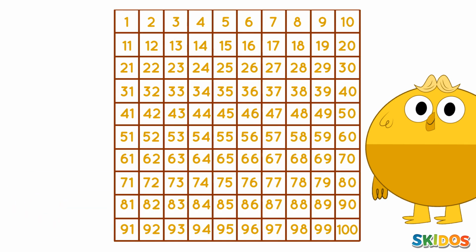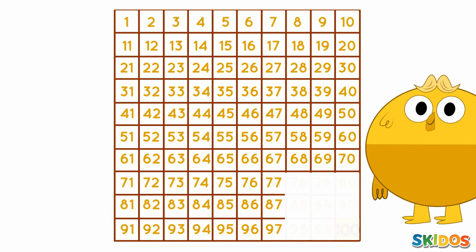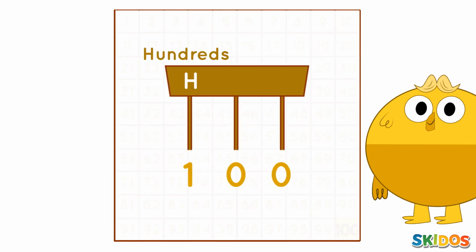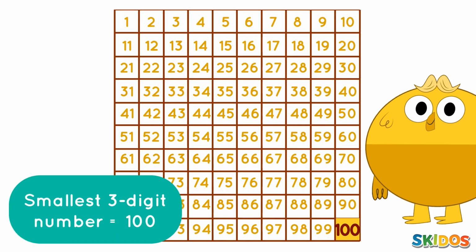After 99 comes 100, which has 3 digits. 1 is at the hundreds place, 0 at the tens place, and this 0 is at the ones place. So, 100 is the first and the smallest 3-digit number.